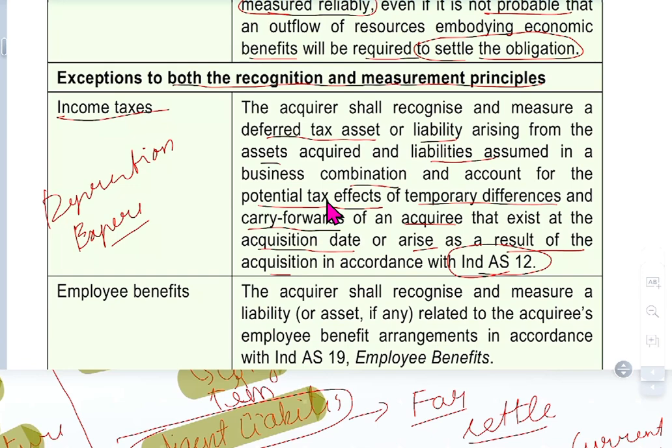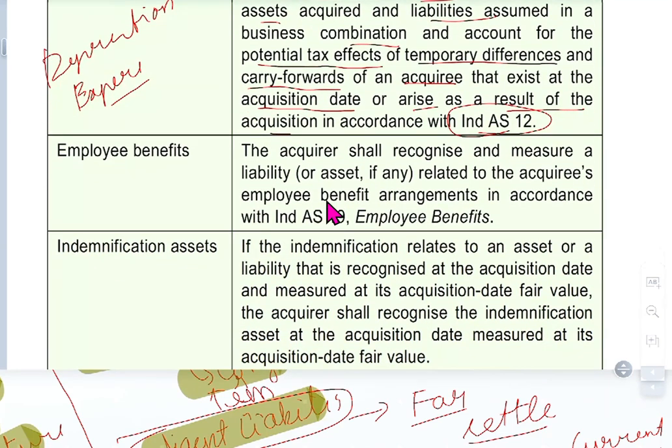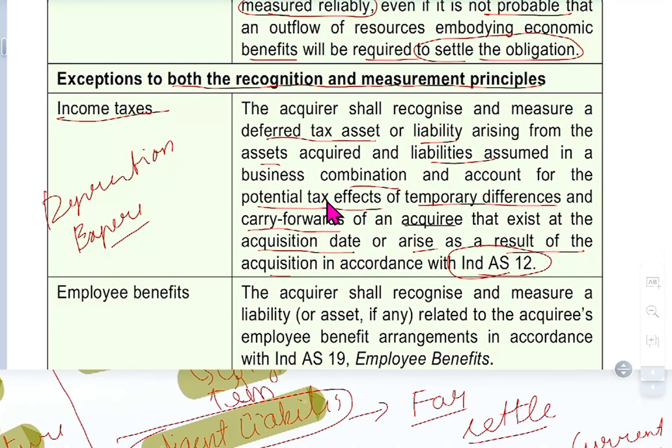We need to look at the temporary differences and what can be carried forward. We need to check what tax regime they are following, the new regime or the old regime, and see as per the regime. Also check whether section 115BAA is applicable, which allows carrying forward this deferred tax asset and liability, and the carry forward of depreciation loss. All these things we should see.